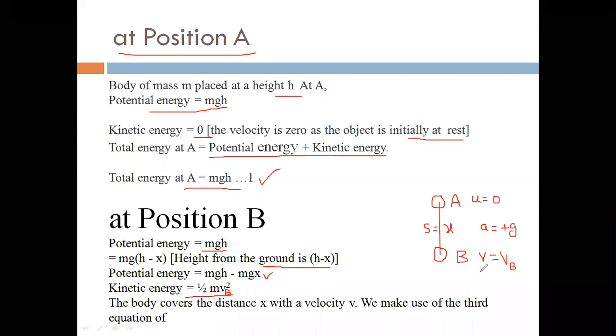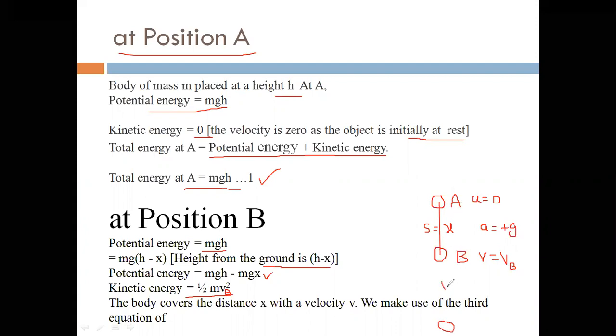I am calculating the velocity at B by using the given data. The given data: the distance from A to B is x, the initial velocity at A is 0, and since the object is moving in the downward direction, acceleration is positive. Let the velocity at B be vb. I am taking only these two positions, A to B.